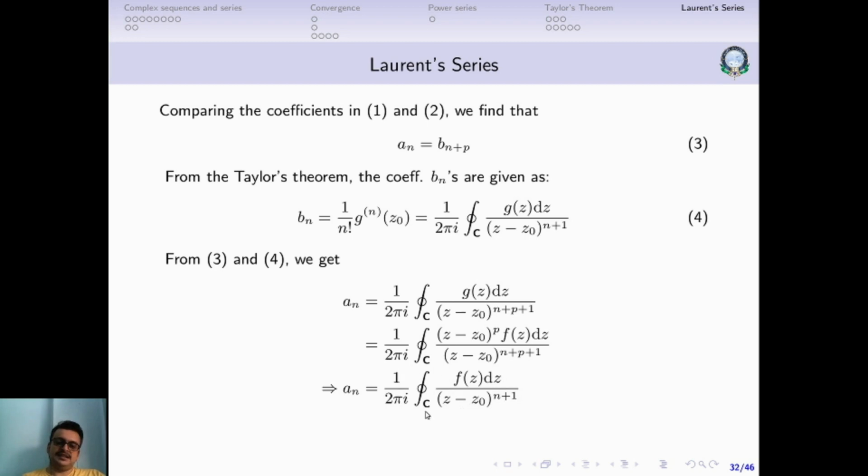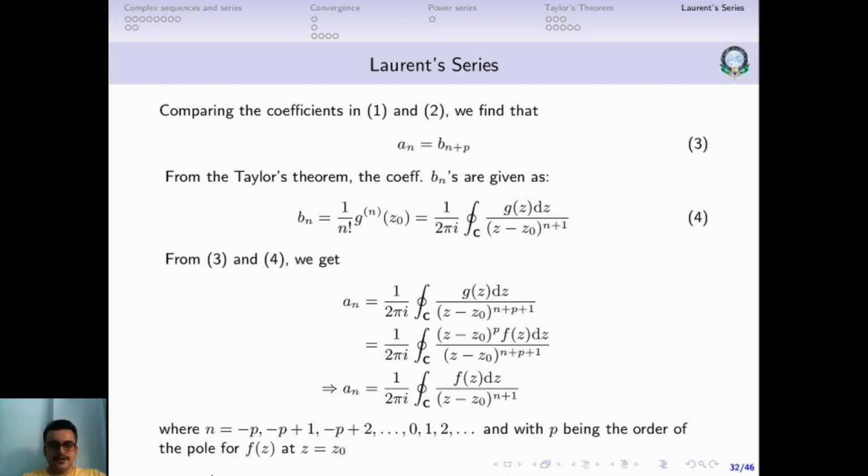So the expression is exactly the same as in the case of a Taylor series. Here n equals minus p, plus 1, minus 2, and so on. And what is p? p is basically the order of the pole. p is the order of the pole for f of z at z equals z naught. So that's basically the Laurent series.